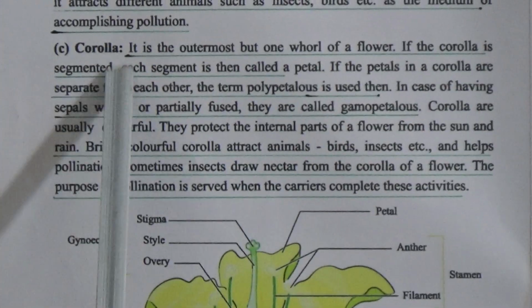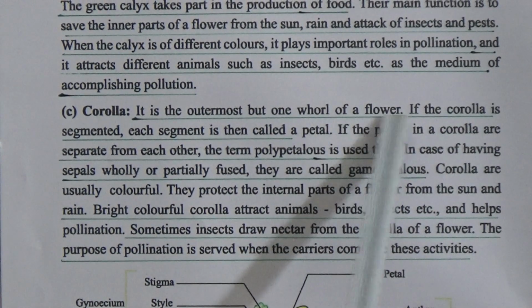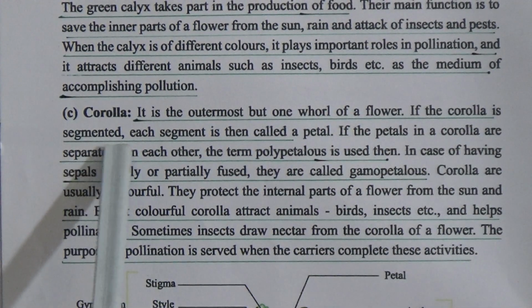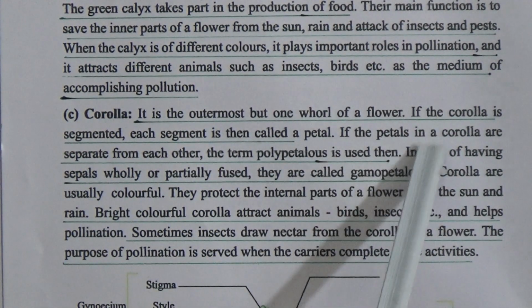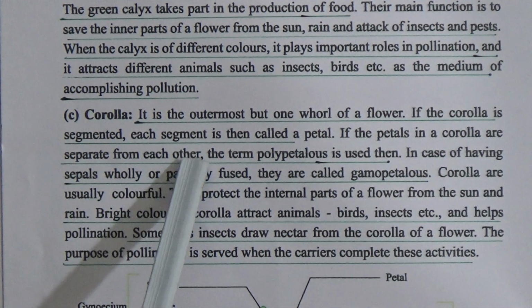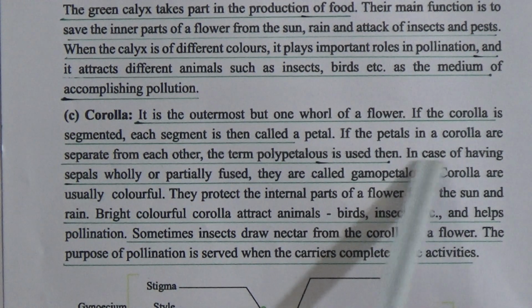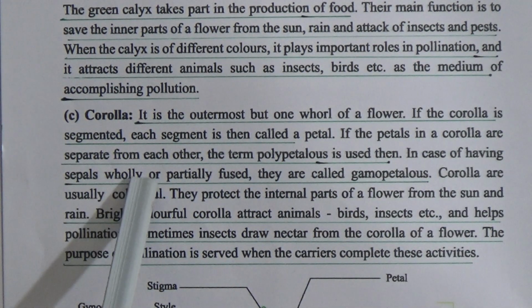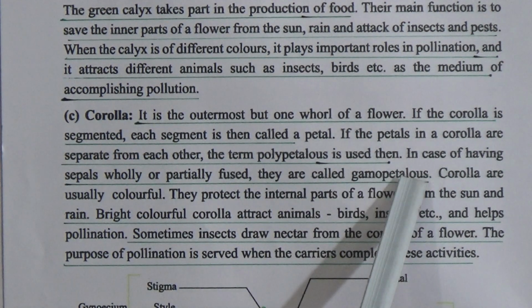Now, corolla. It is the outermost but one whorl of a flower. If the corolla is segmented, each segment is then called a petal. If the petals in a corolla are separated from each other, the term polypetalous is used. In case of having petals wholly or partially fused, they are called gamopetalous.